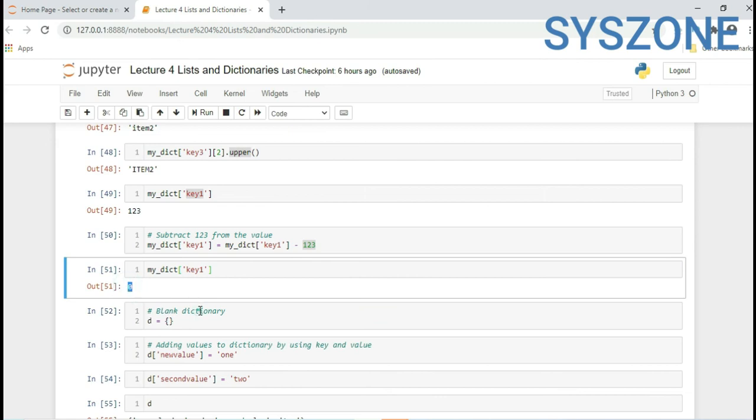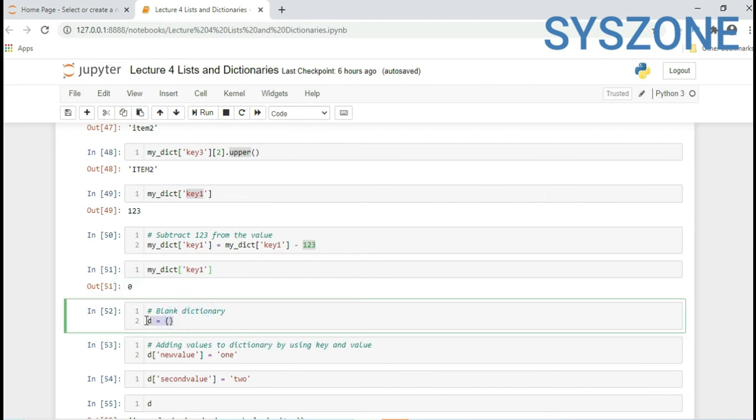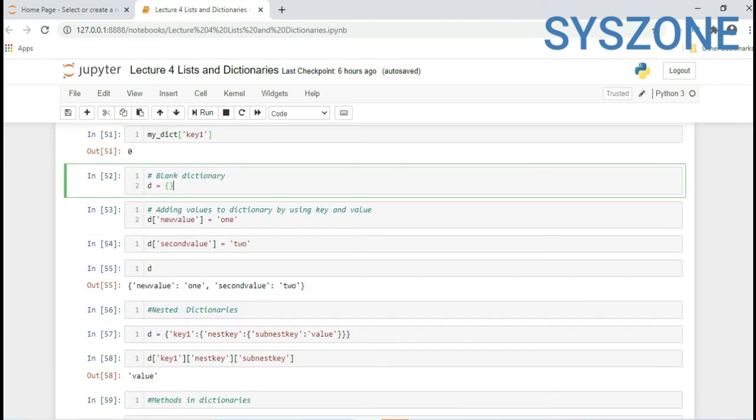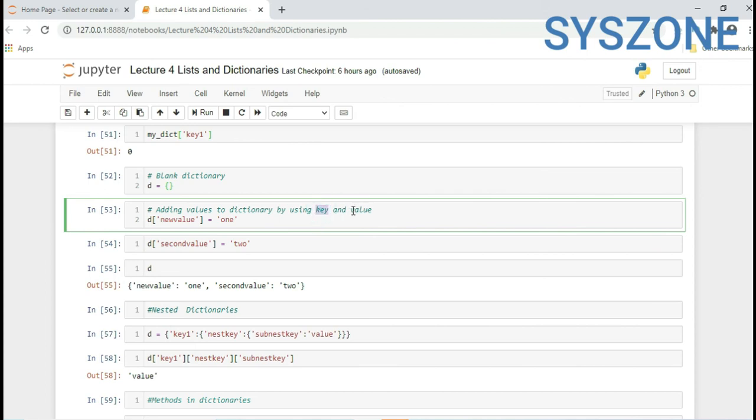Now you can create a blank dictionary like d equal to an empty dictionary, indicated with curly braces. You can add some values after creating a blank dictionary. Here we are adding values into the dictionary by key and value. If you are adding or extracting any value from a dictionary, then you have to mention a key, then you will get a value. Here also we have a dictionary variable named d.